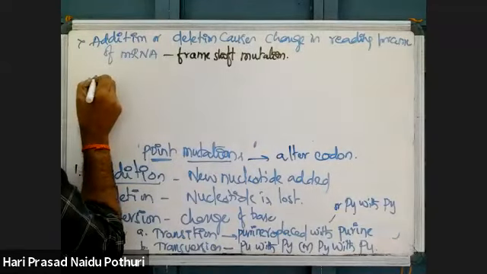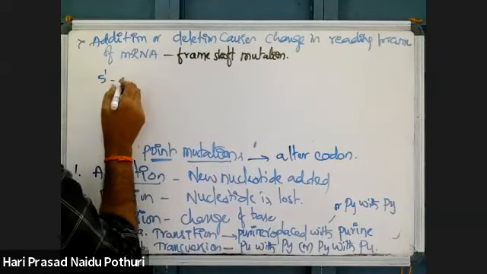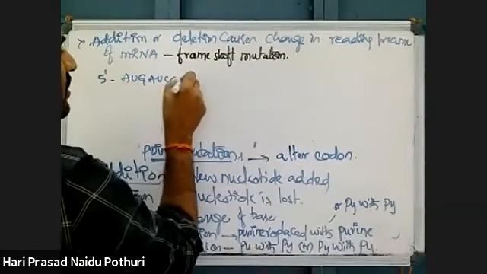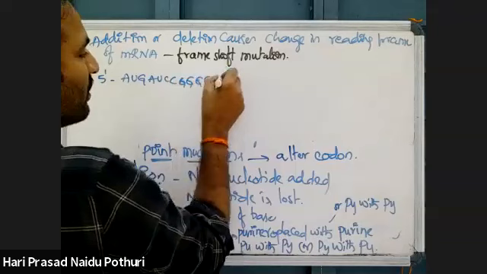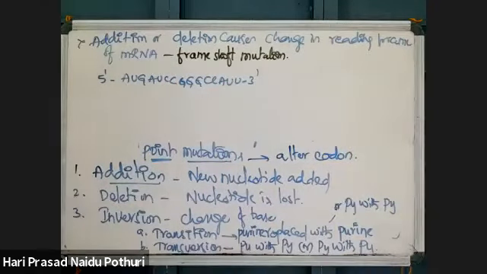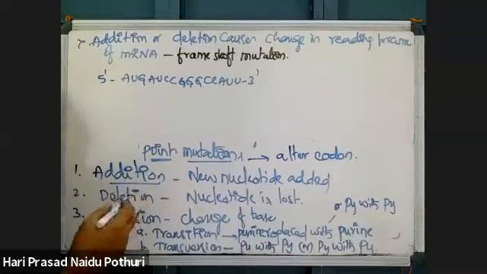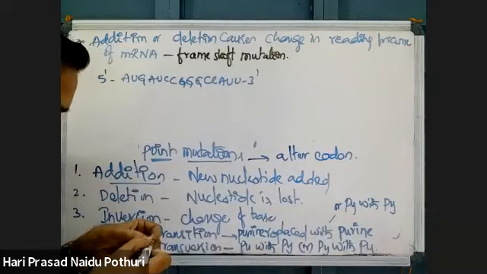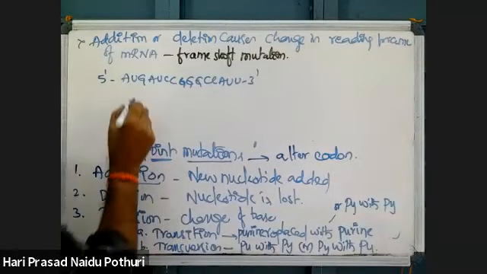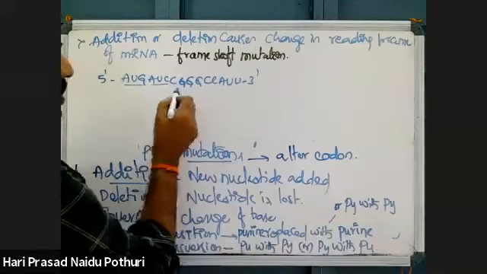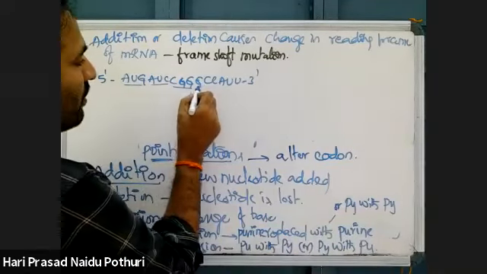Suppose there is an mRNA molecule which is 5 prime AUG AUC CGG GCC AUU 3 prime. Now, what is the sequence of genetic codes here? AUG is one codon. AUC is one codon. CGG is one codon.